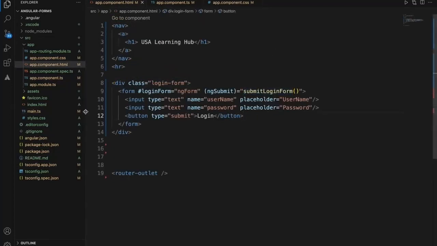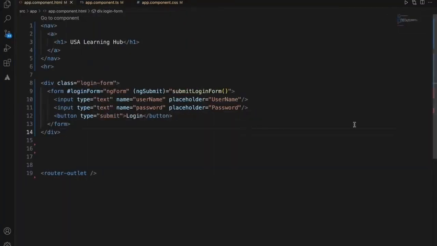For this form, we need data binding. To add this data binding for each field, first we'll add username. We are tying this particular field with the Angular ngModel.